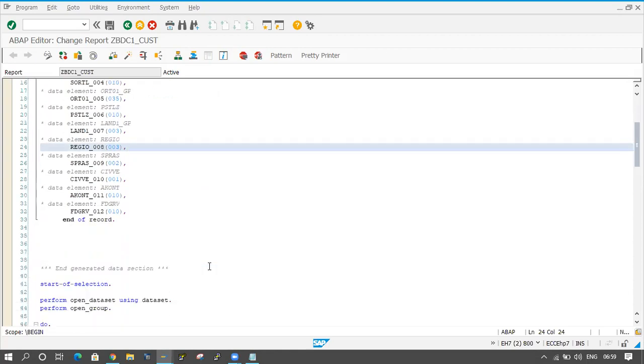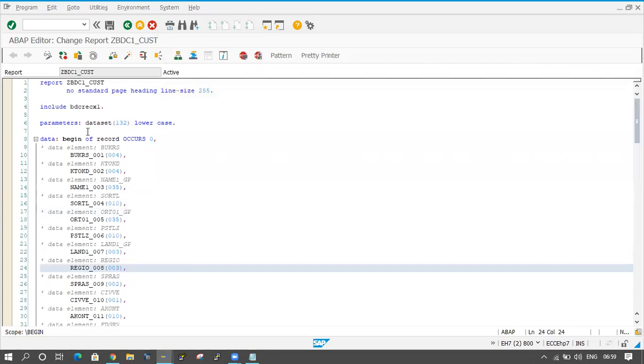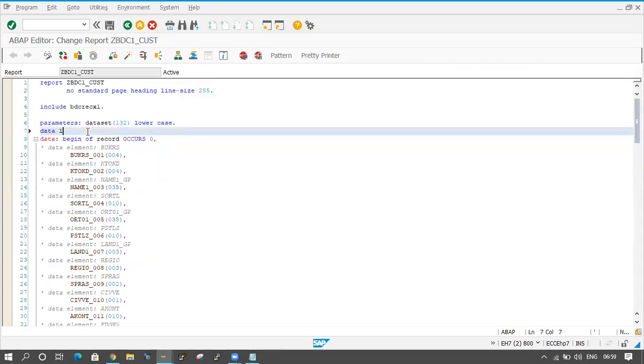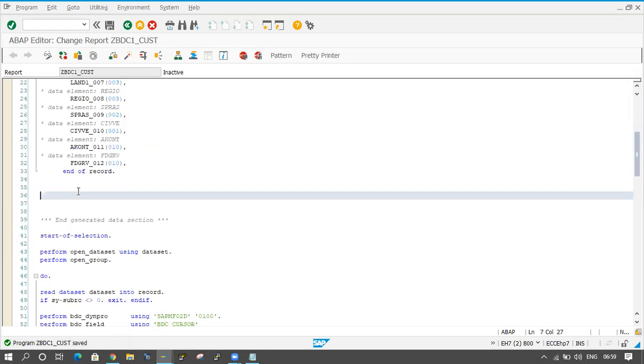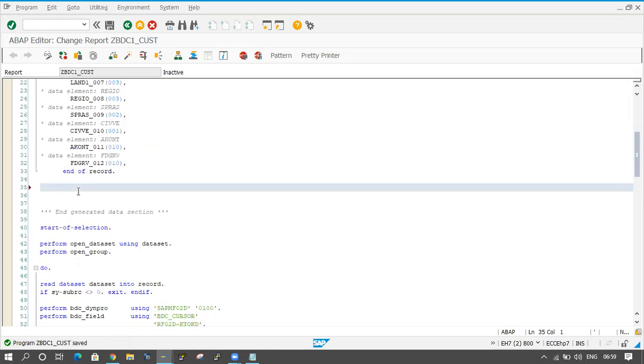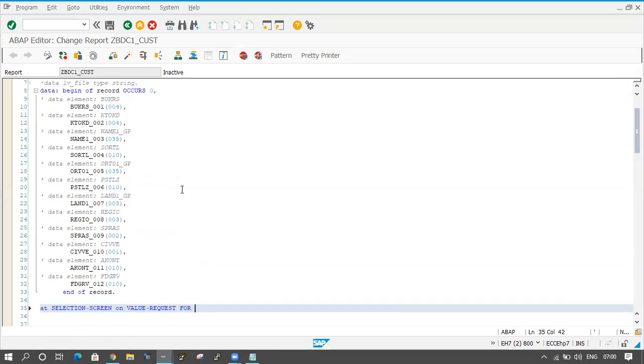For 1 minute I will declare something here. Okay, I will apply F4 help here. So what is the event for applying F4 help in a classical report? AT SELECTION-SCREEN ON VALUE-REQUEST FOR.